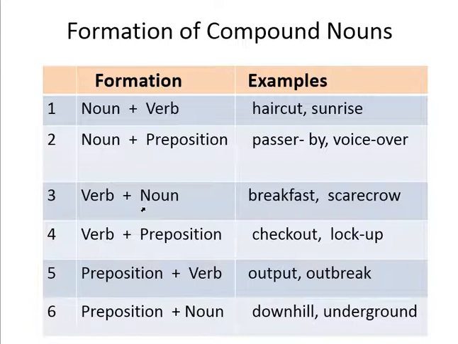Verb plus noun: breakfast, scarecrow. 4. Verb plus preposition: check out, lock up. 5. Preposition plus verb: output, outbreak. 6. Preposition plus noun: downhill and underground.